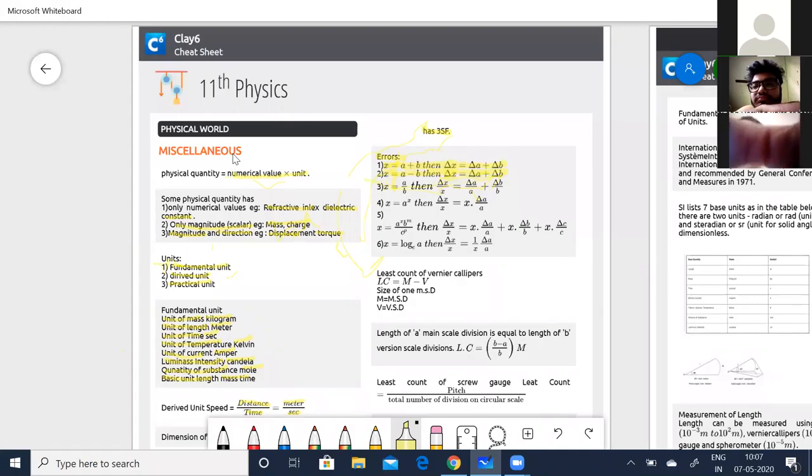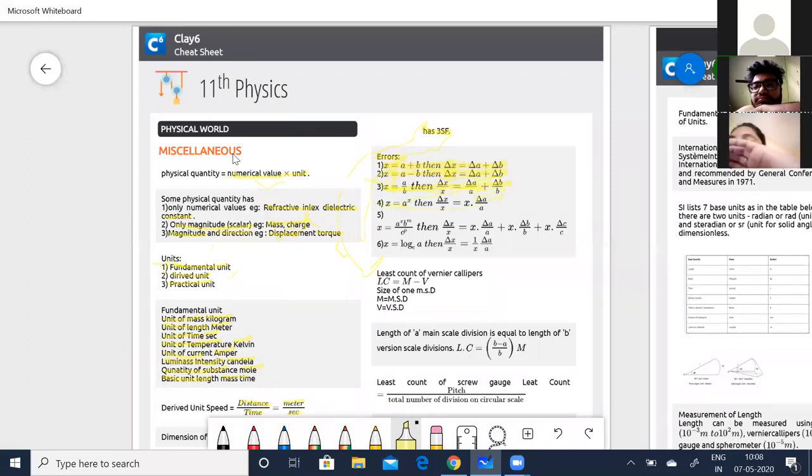And then coming to multiplication, x is equal to a into b, then delta x by x is equal to delta a by a plus delta b by b. So even in this case, it is addition. You're not going to multiply, even though it is multiplication, you are just going to add up the errors.